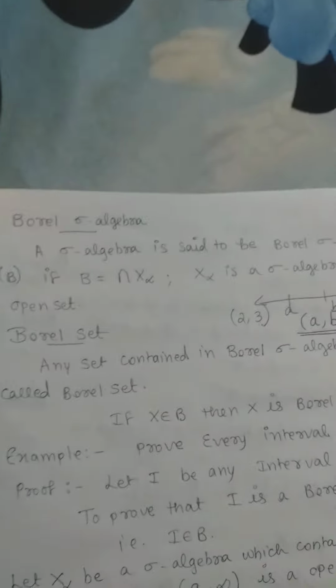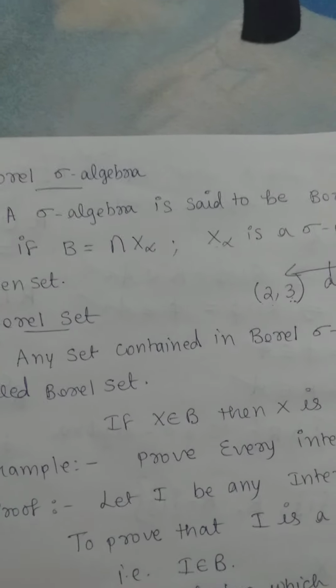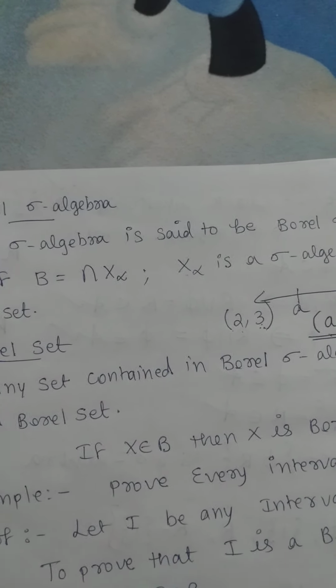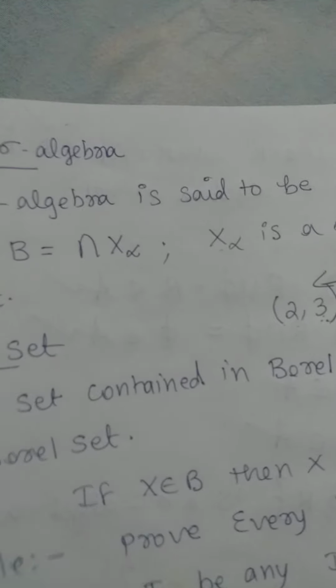The same meaning applies for an open set. You consider the collection of all open sets and define the sigma algebra on open sets. Taking the intersection of all the sigma algebras defined on open sets gives what is called a Borel sigma algebra.